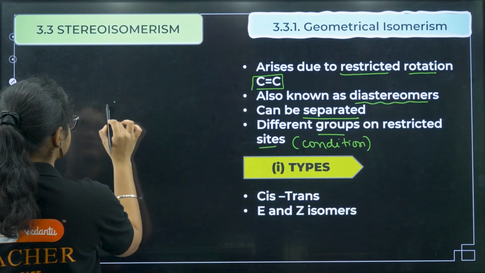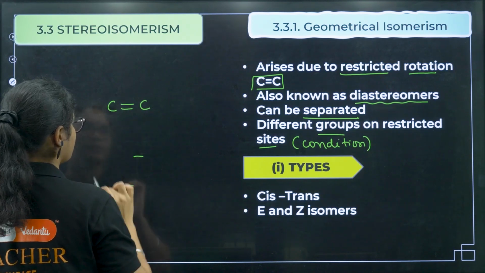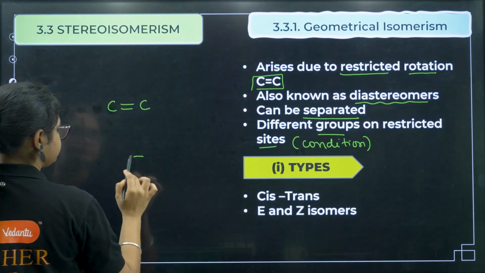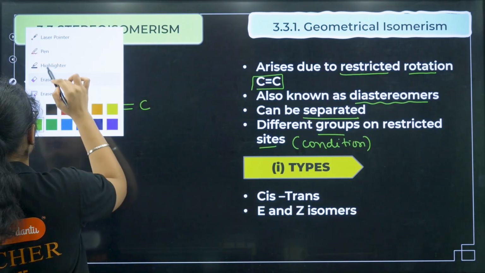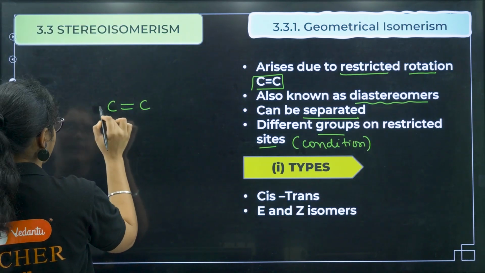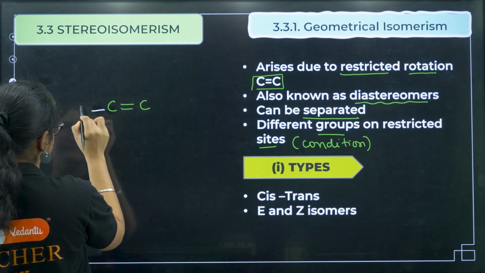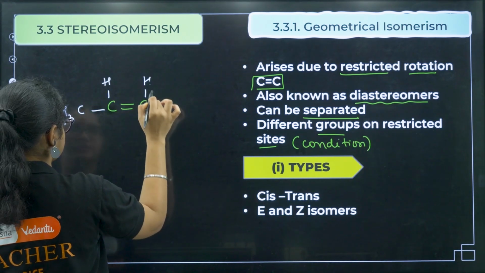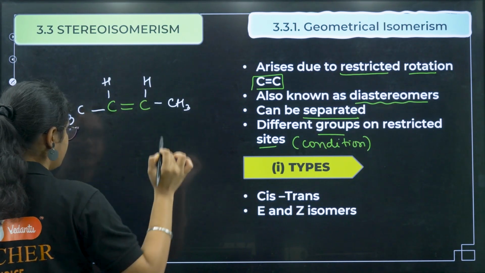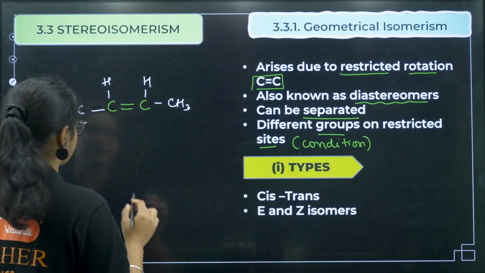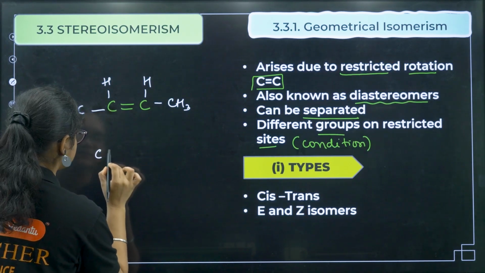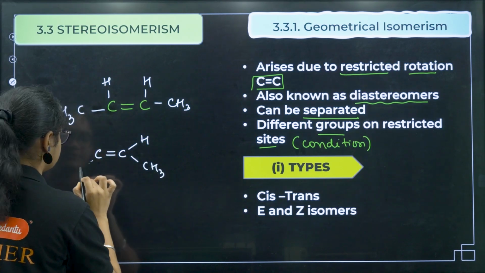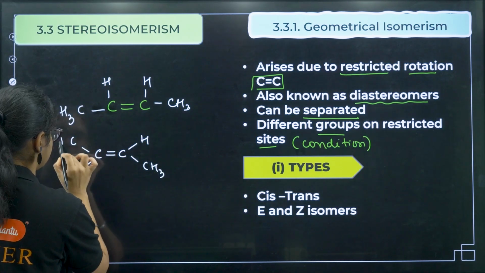Suppose I have C=C, and on this side I have CH3 and H, and on the other side H and CH3. I can write this in two forms. If you have C=C, I can write H and CH3 on one side, and H and CH3 on the other.